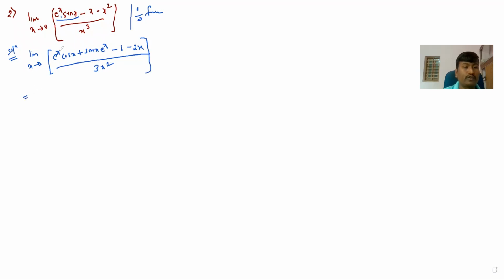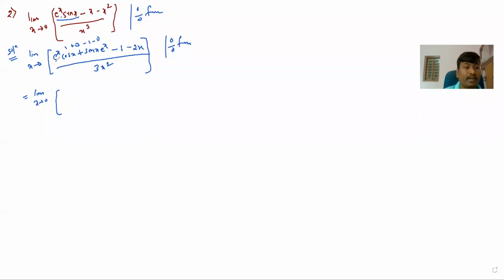Now substitute as x tends to 0. E raised to 0 is 1. Cos 0 is 1. So its value is 1, plus sin 0, which is 0, minus 1, minus 2 into 0. It is 0 again. 1 minus 1 is 0, divided by 0. This goes to limit as x tending to 0, again 0 by 0 form. Again differentiate it again.